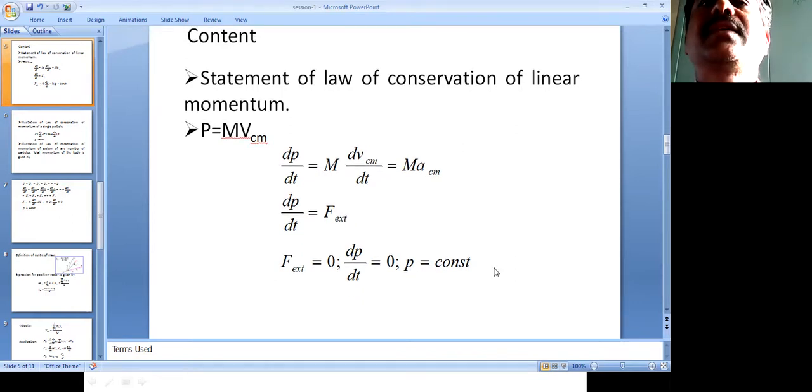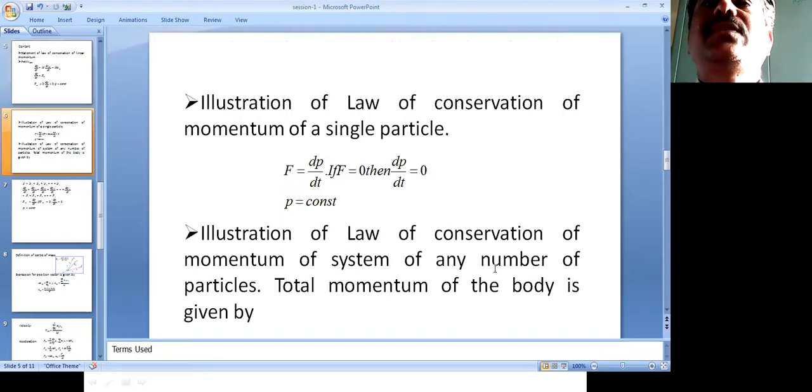So next, once you understood the meaning of the law of conservation of momentum, the same thing applies to a system consisting of a single particle, where M is the mass of the single particle. Then you get F equals dP by dt, where P is nothing but mass into velocity. If F equals 0, then dP by dt equals 0, so P equals constant.